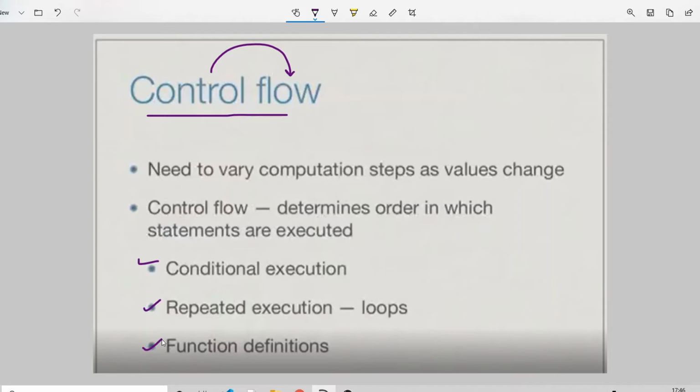Now, talking precisely, what does the first line mean over here? "Need to vary computation steps as value changes." Don't you worry, let me explain this. It means you always give an iterator whenever you assign a condition for your conditional statements as well as for your looping statements.